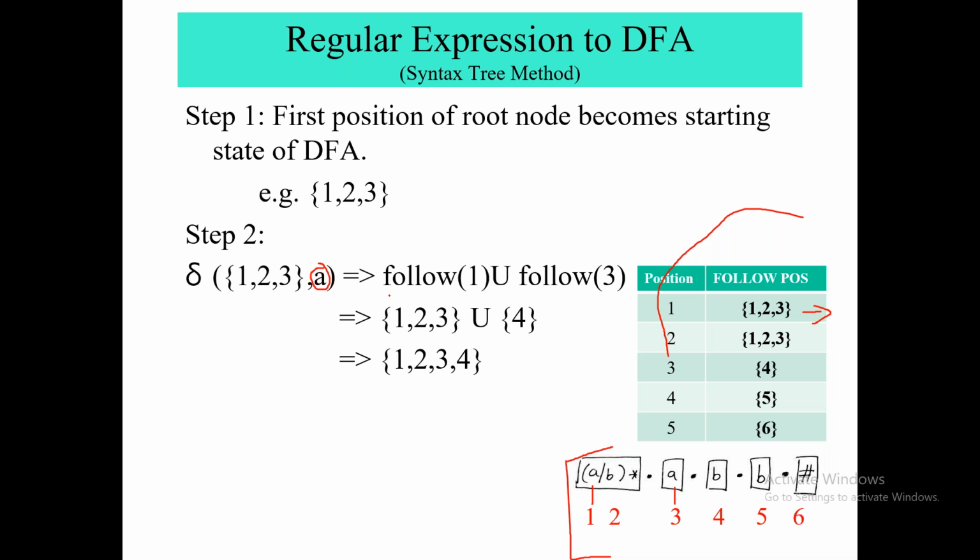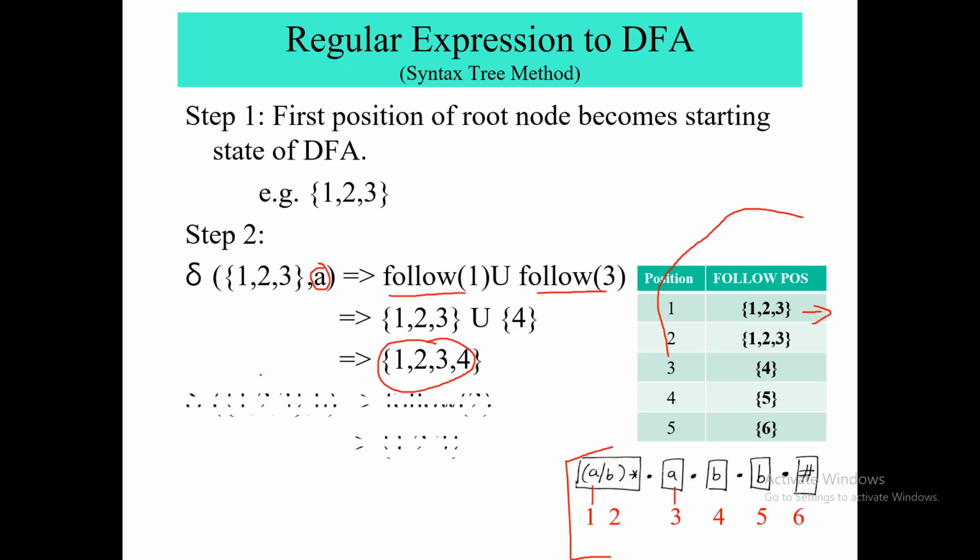So you have to check the follow position of 1 and the follow position of 3. The follow position of 1 is 1, 2, 3 and the follow position of 3 is 4. Combining that you get the answer 1, 2, 3, 4. This is the formula, follow 1 union follow 3. So this is your answer, right?